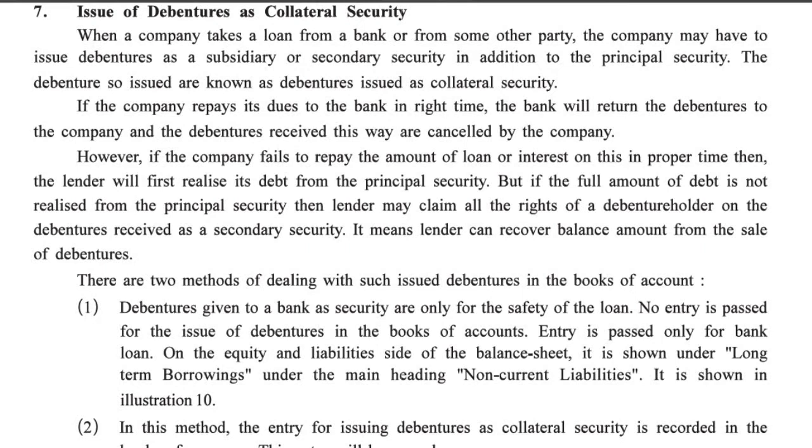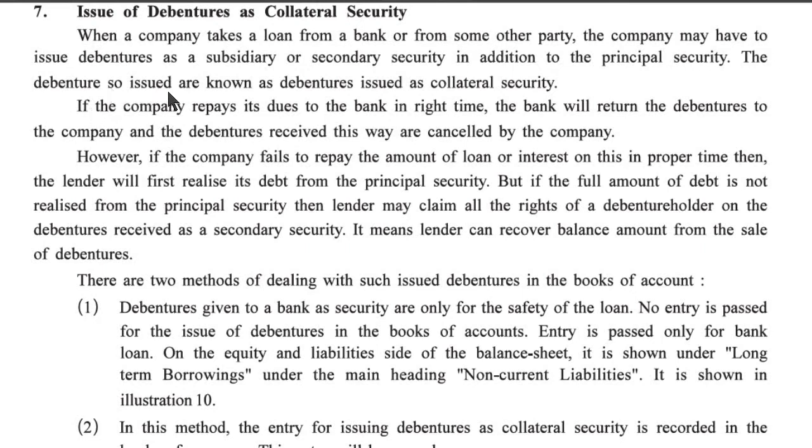Issue of debentures as collateral security. When a company takes a loan from a bank or from some other party, the company may have to issue debentures as a subsidiary or secondary security in addition to the principal security.